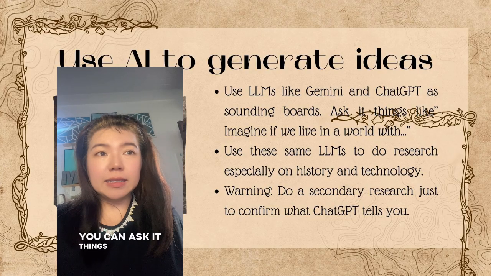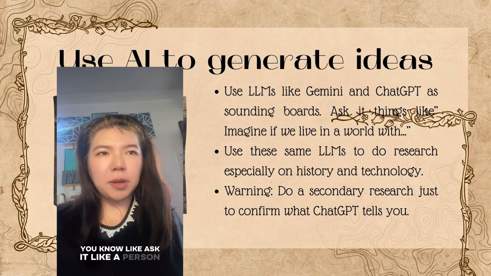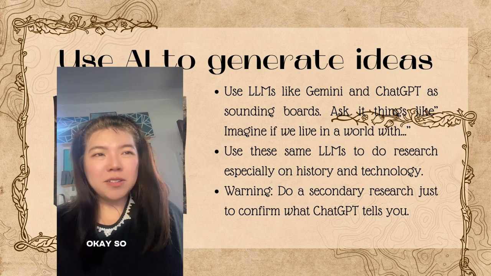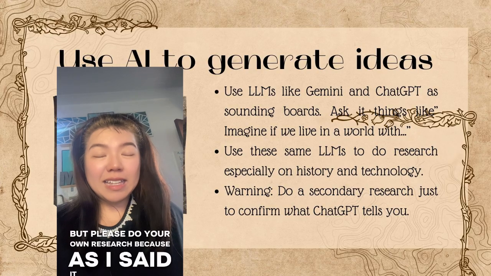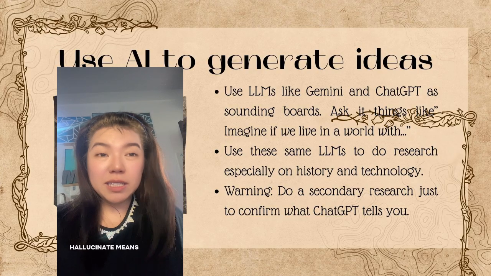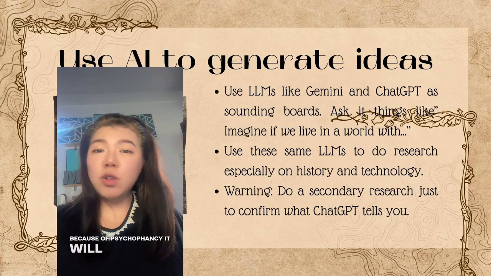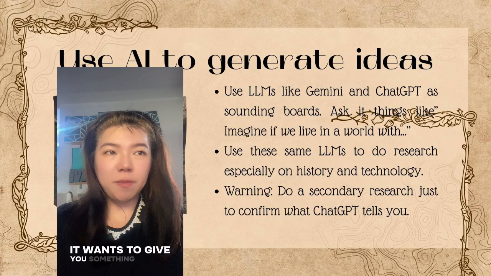You can ask it things like, imagine if we live in a world like, ask it like a person, but don't be its friend. Okay? So the LLMs will give you things, but please do your own research because, as I said, it tends to hallucinate. Hallucinate means it makes things up. Why? Because of psychophancy. It will give you something no matter what, wrong or right. It wants to give you something.